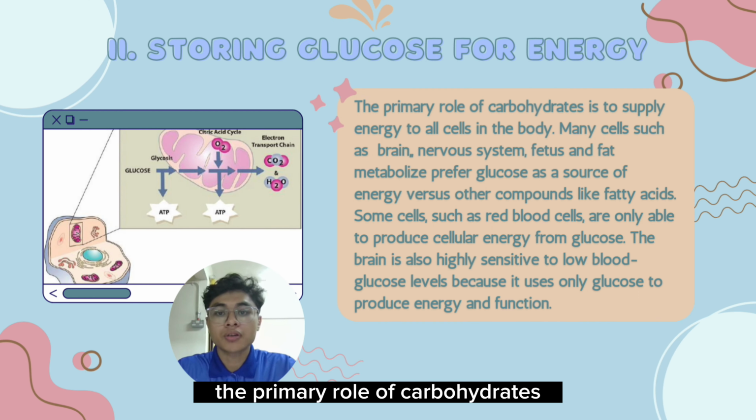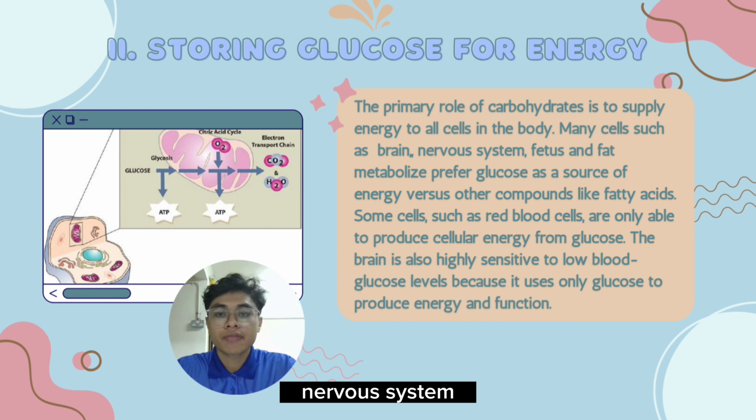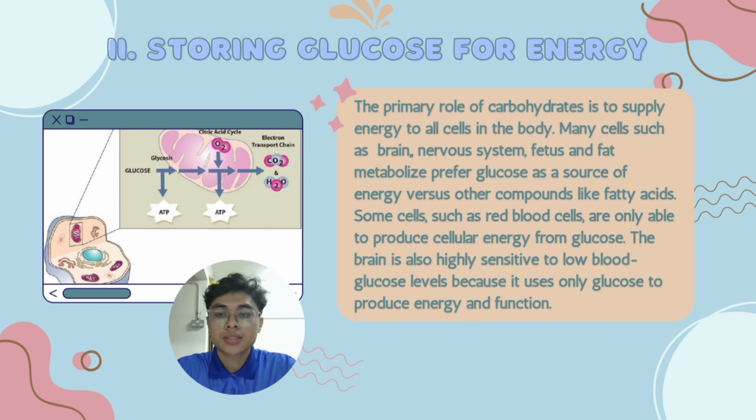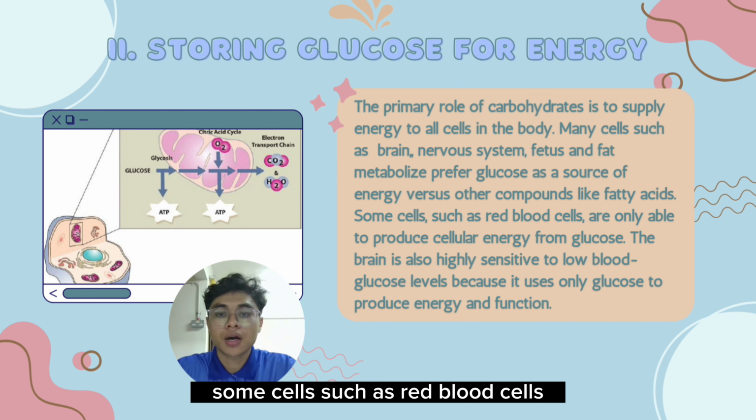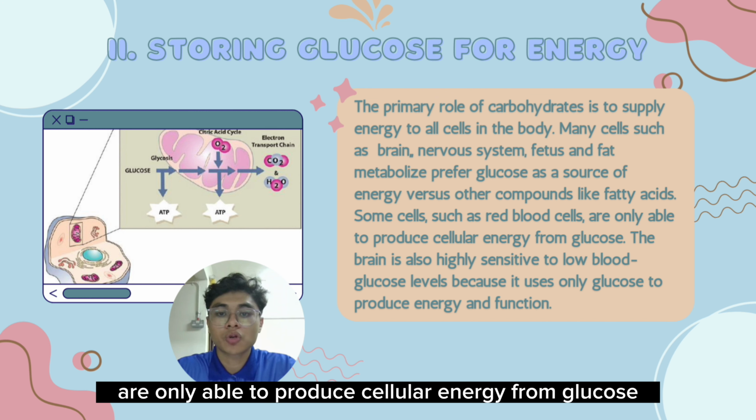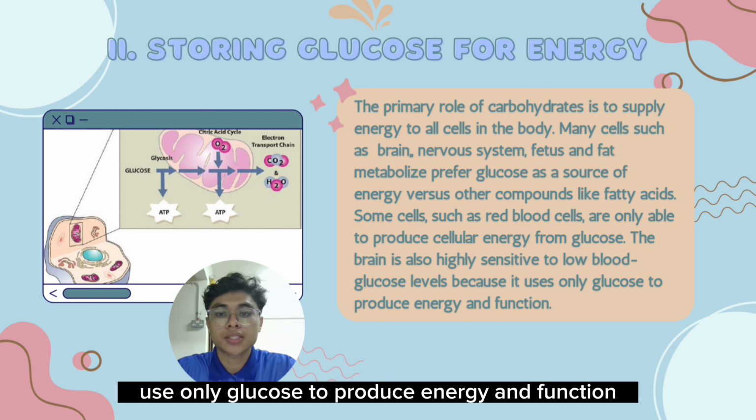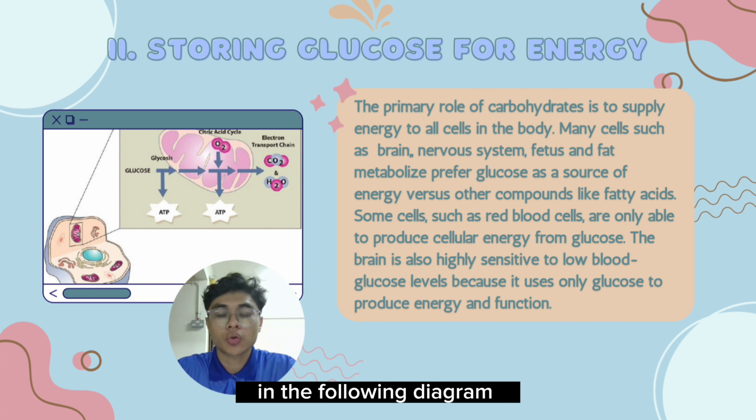The primary role of carbohydrates is to supply energy to all cells in the body. Many cells such as the brain, nervous system, fetus, and fat metabolites prefer glucose as a source of energy versus other compounds like fatty acids. Some cells, such as red blood cells, are only able to produce cellular energy from glucose. The brain is also highly sensitive to low blood glucose levels because it uses only glucose to produce energy and function. You can refer to cell respiration, a process in which energy is captured from glucose, in the following diagram.